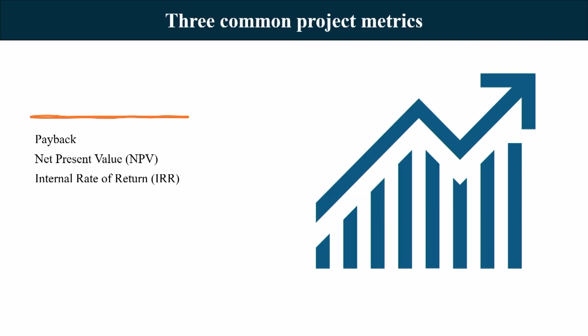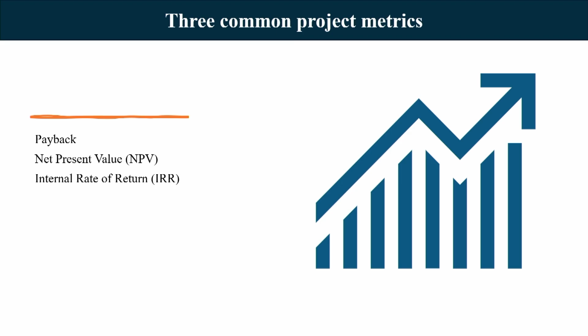So, on this note, let us try to discuss some project related metrics. We will be confining our discussion to 3 project related metrics, and then we will take our discussion towards another kind of metric, which is called marketing return on investment, or marketing return on incremental investment.